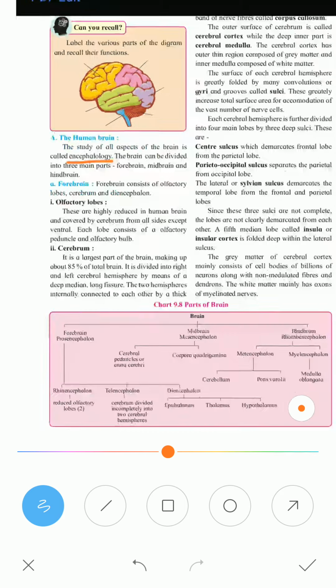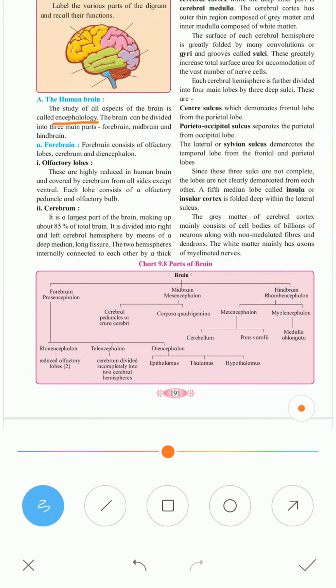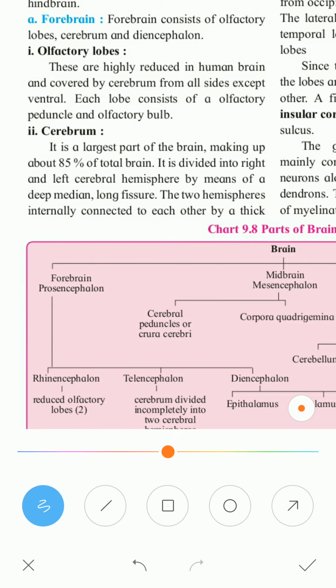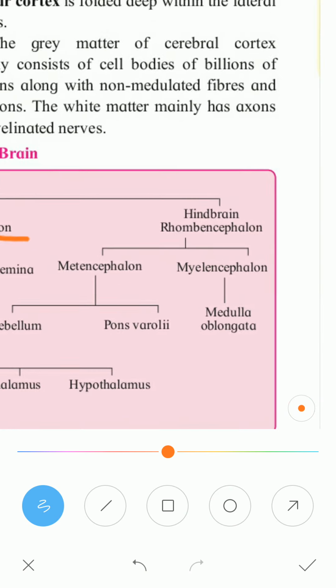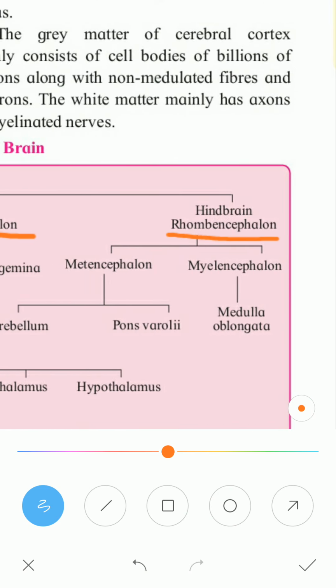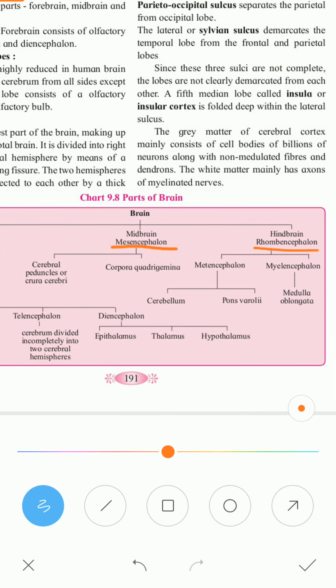First we will see the chart. The entire brain is divided into three parts. Forebrain is also called prosencephalon, midbrain is called mesencephalon, hindbrain is called rhombencephalon. There are three major parts of the brain.